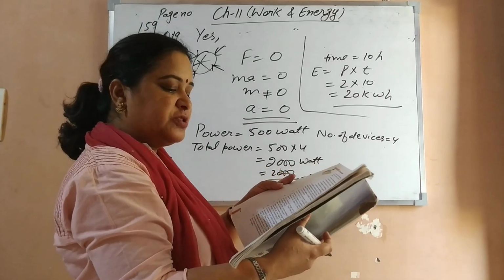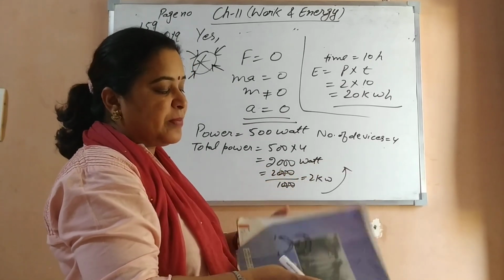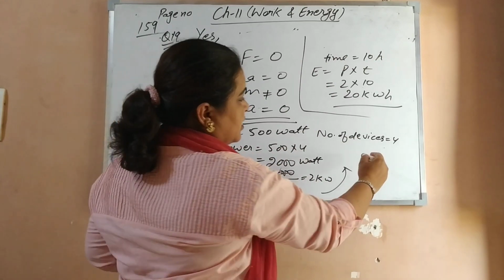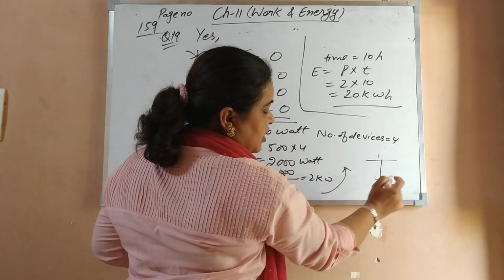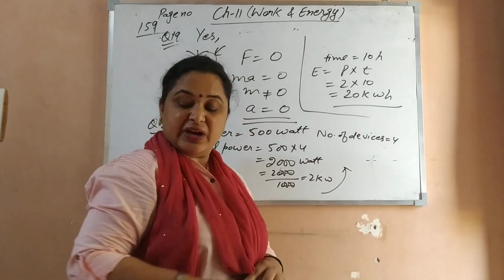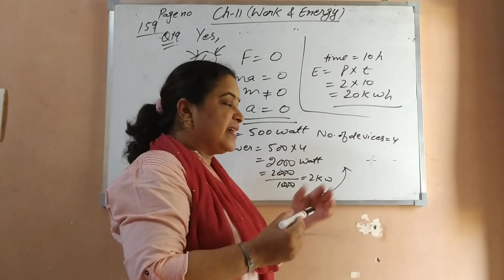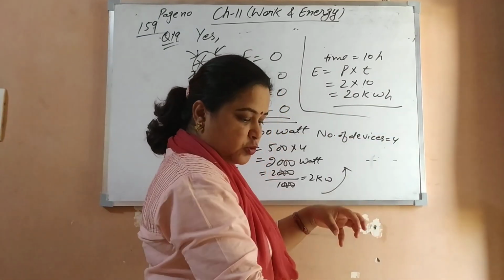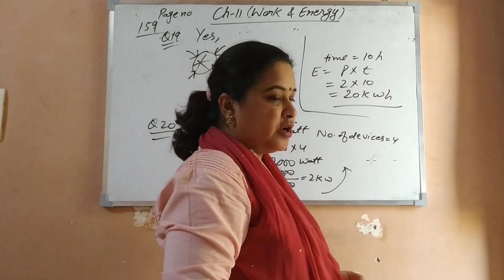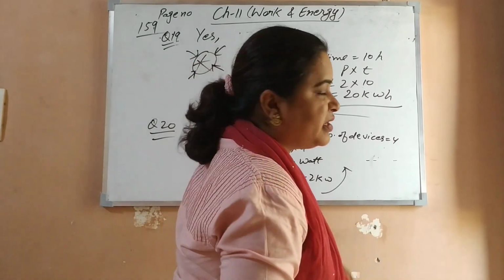A freely falling object stops on reaching the ground. What happens to its kinetic energy? You all know that when a body is allowed to fall, potential energy gets converted into kinetic, and when it touches the ground, the body hits the ground, so the kinetic energy converts into sound energy plus heat energy.